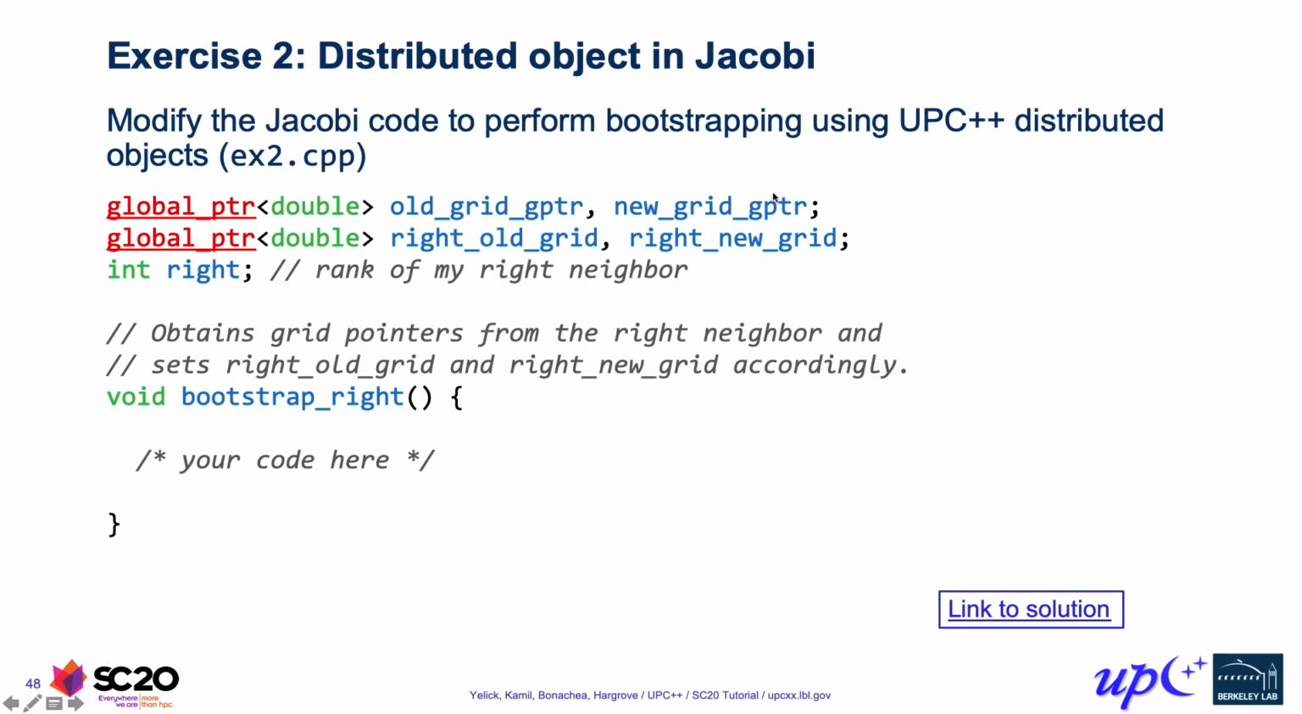In the code that we've given you, we've done the allocation of the grids on each process. We've also done the grid pointer exchange with the left neighbor of each process using just straight RPC. We'd like you to implement the bootstrapping of the right-hand neighbor, so obtaining the grid pointers corresponding to the right neighbor of each process. Essentially, you should construct a distributed object, have each process put its local representative, meaning the global pointers corresponding to its own grids, inside of that distributed object, and then have each process do a fetch to obtain the global pointers of the right neighbor.